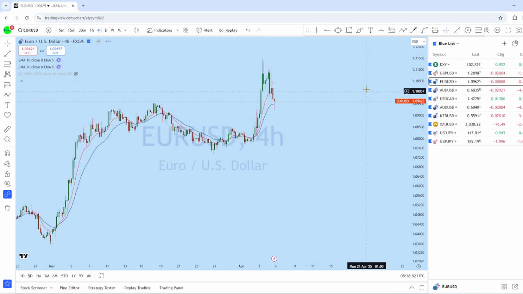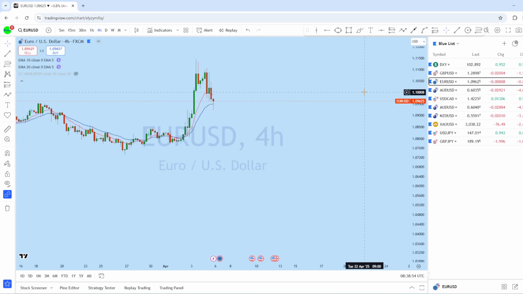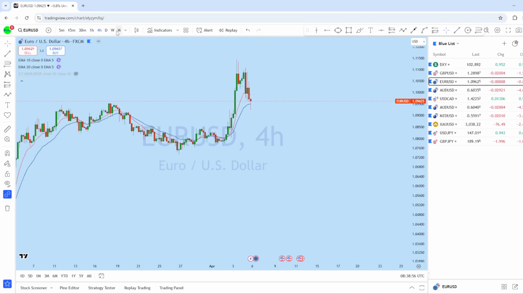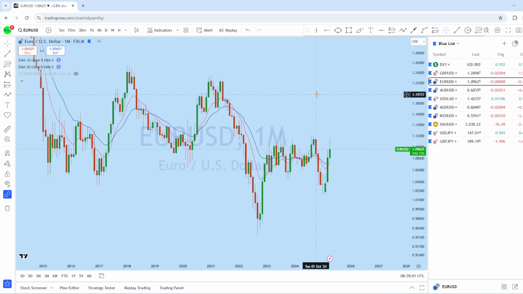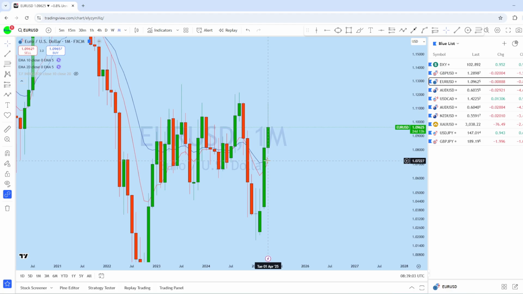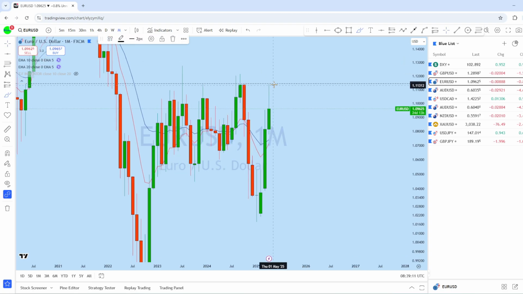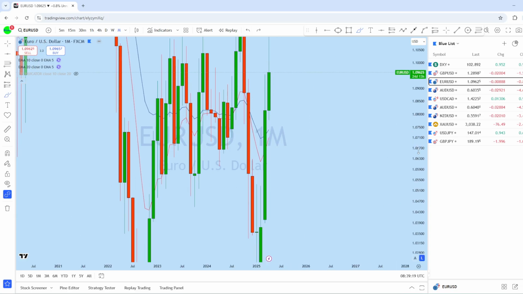Now let's look at euro dollar. Let's see what kind of trading opportunity we have. Looking at monthly here on euro dollar, as we expected at the beginning of the month, euro dollar bounced back up to the resistance line, and we can see the price in fact tested that monthly high and strongly got rejected from that high, giving a probability for euro dollar to potentially trend in that direction to create a new lower low.